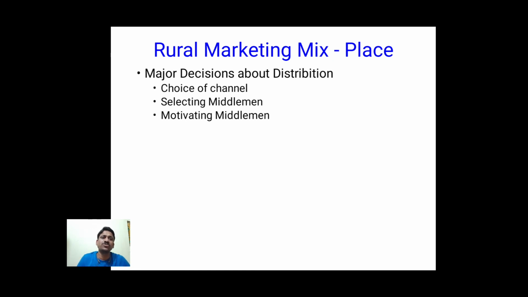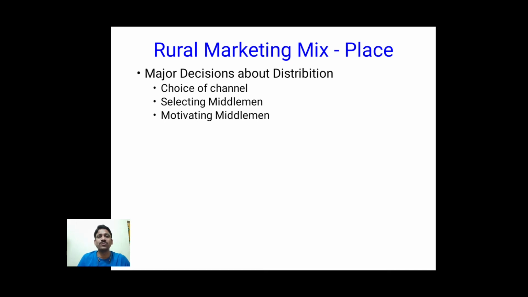The major decisions we have to take for distribution start with choice of channel. There are different channels, as you know: 0 level channel, 1 level channel, 2 level channel, and many multiple level channels. A 0 level channel has no middlemen, only directly from manufacturer to the end user. What kind of channel we can prefer depends upon many factors again, like the size of the organization, the characteristics of the product, and many other things.